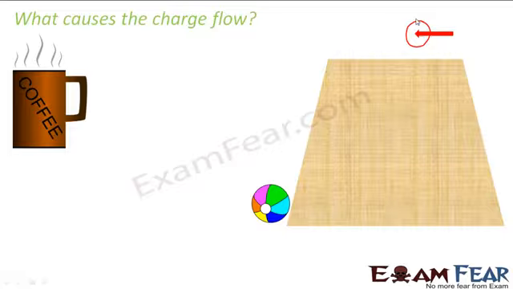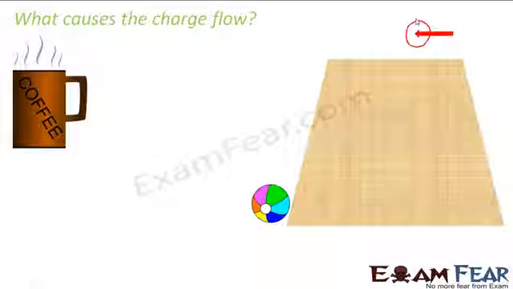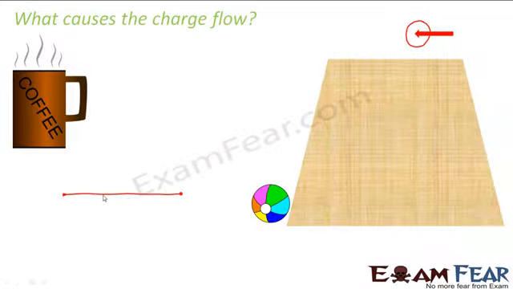Similarly, in the case of a copper wire, for example, why does this piece of copper wire conduct current? I mean, why do the charges flow within this copper wire, or when will the charge flow inside this copper wire? Charges flow due to a difference in potential between the two ends. If there is a difference in potential, or difference in electric pressure, between the two ends of the wire, then the charges will flow from the region of higher potential towards the region of lower potential.